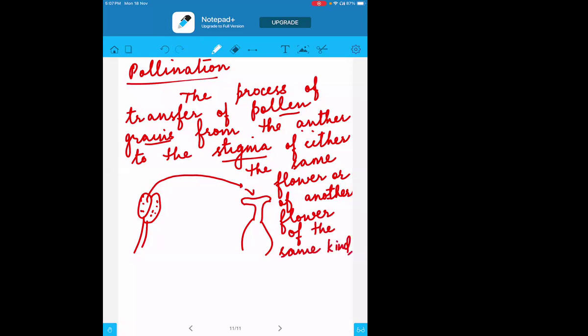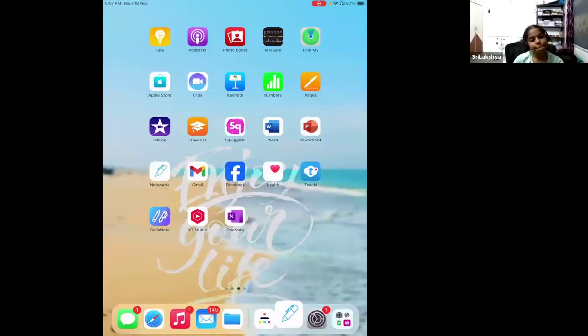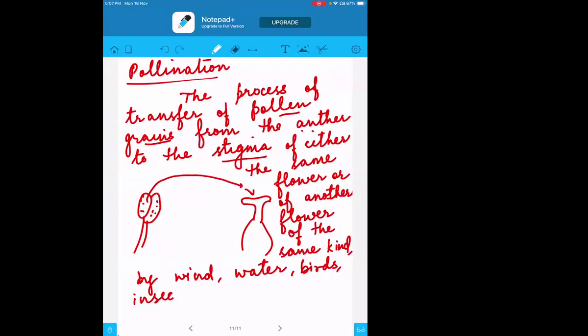And how does it happen? It happens by the wind, water, birds, insects, and sometimes the bats also. And this process is called pollination. So the pollen grains are transferred from the anther to the stigma, either to the same flower or to a different flower of the same kind. And it happens because of the wind, water, birds, insects, and the bats. Fine.